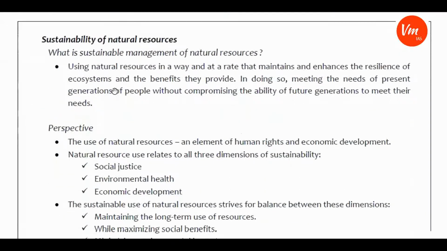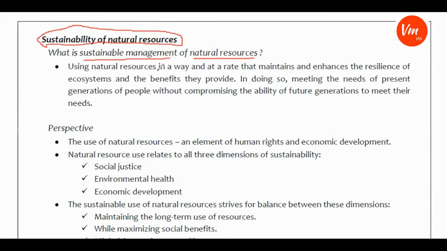And at this time you need to prepare your notes. The last component is sustainability of natural resources. How should natural resources be used so that the needs of the present generations are kept in mind, while the needs of future generations are not compromised? First of all, what is the sustainable management of natural resources?